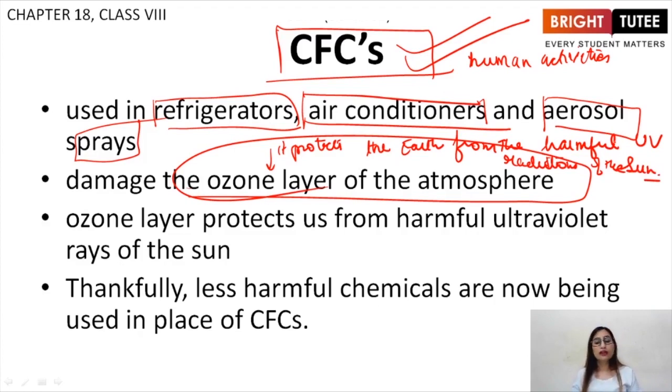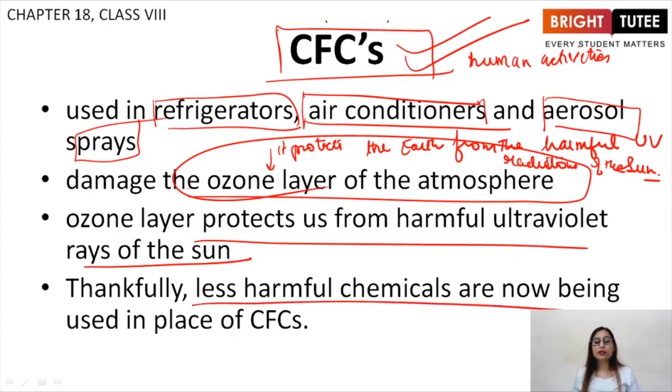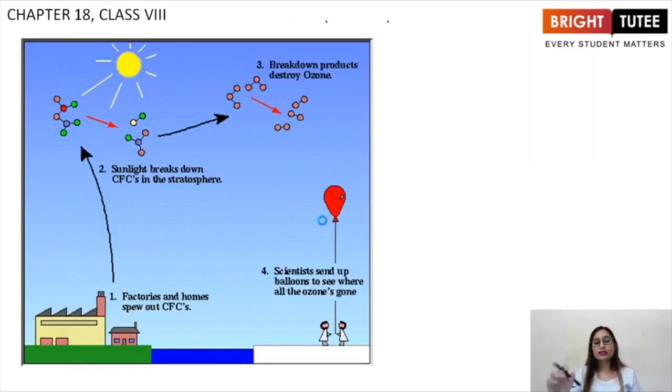Now, if we do not have the ozone layer, as it was written downside, the ozone layer protects us from harmful ultraviolet rays of the sun. Thankfully, less harmful chemicals are now being used in place of CFCs. Let us see what actually CFC does. Look at this picture.